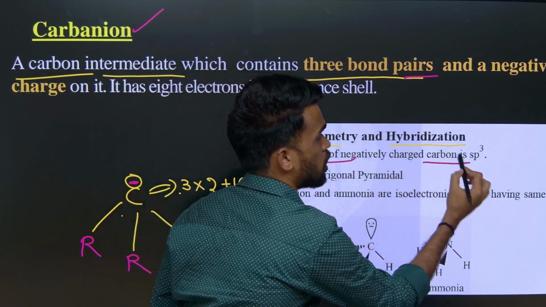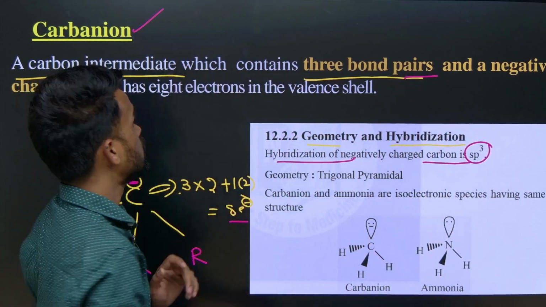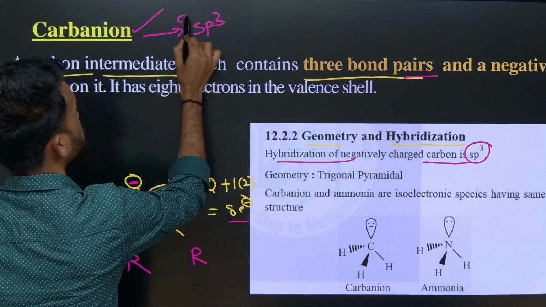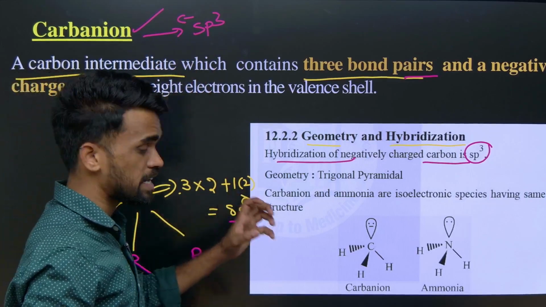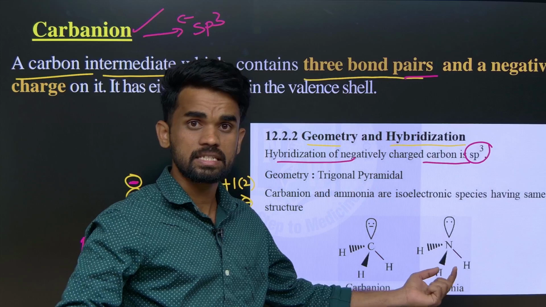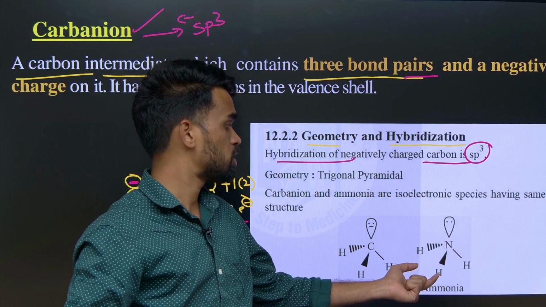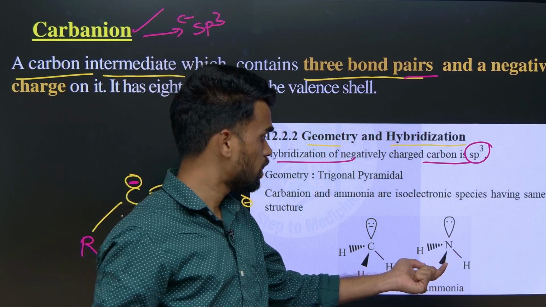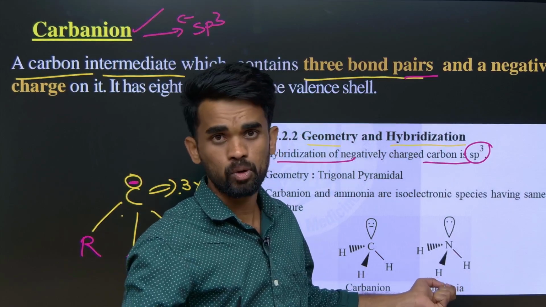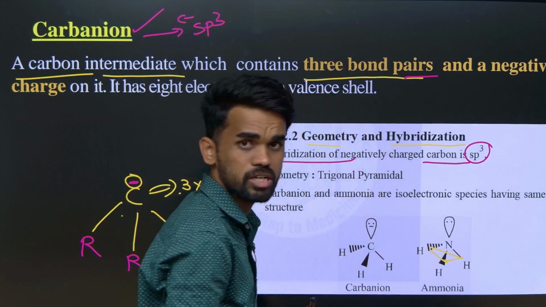The hybridization of the negatively charged carbon is sp3. So the carbon is an sp3 hybridized carbon. The structure will be similar to ammonia. We already discussed the ammonia structure in chemical bonding. If you have not yet seen it, you can go and watch hybridization of compounds in chemical bonding 1, 2, 3. The videos are already uploaded. Or I think you are already aware how the hybridization and structure of these compounds will be.